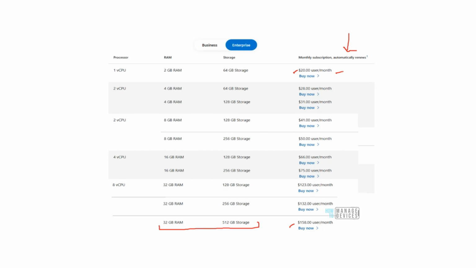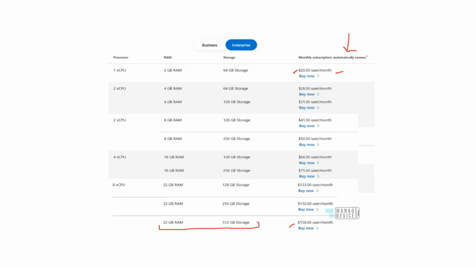What it means is, if we compare this with AVD or WVD, in that case, the cost was on the basis of usage, meaning if the user runs the virtual machine 24/7 for 365 days, the cost would be different. If the user runs it just for 1 minute in the entire year, the cost will be different.